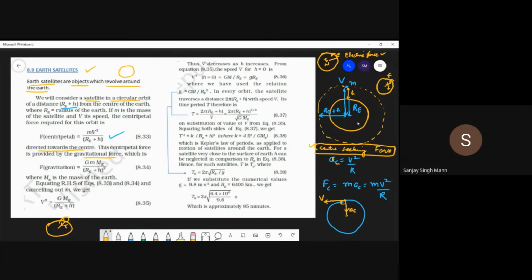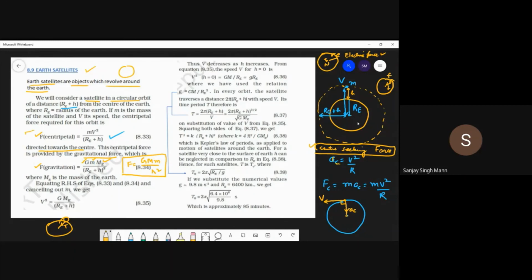So this centripetal force is provided by the gravitational force. So F gravitation is equal to G M m upon r square. That's the formula for the gravitational force between the two masses. Here this m is the mass of the projectile, this M is the mass of the Earth, and the distance between both of them is Re plus h. So this is the centripetal force, this is the gravitational force. Of course this centripetal force is provided by the gravitational force, so both of them are equal.